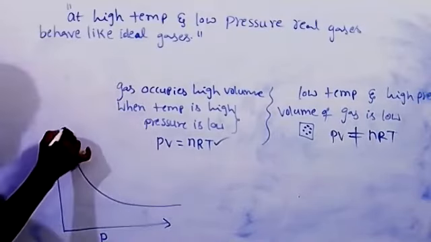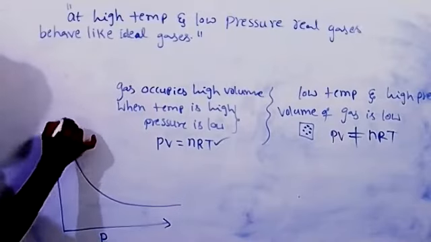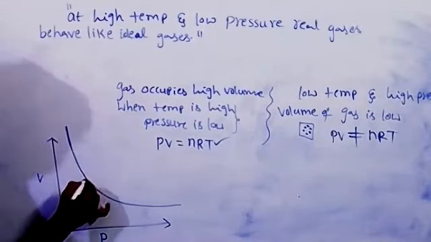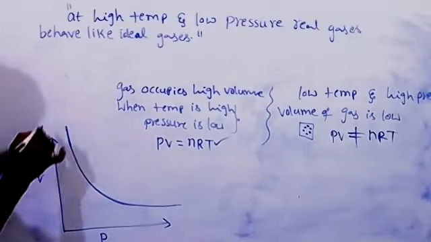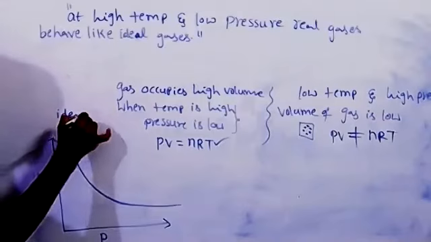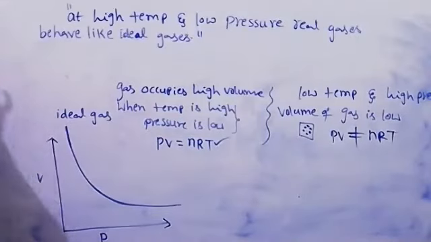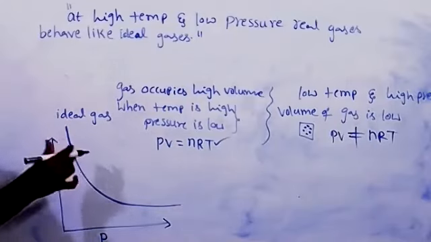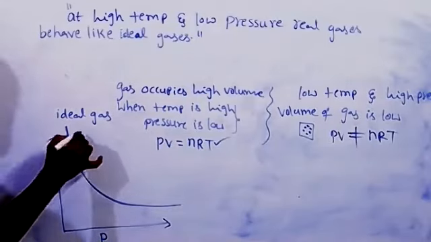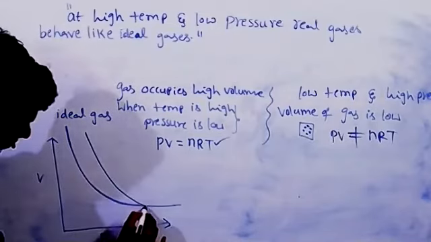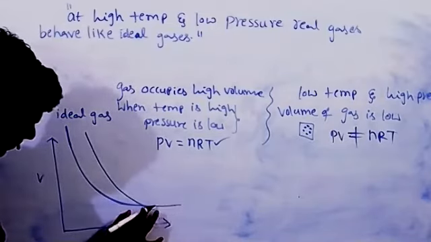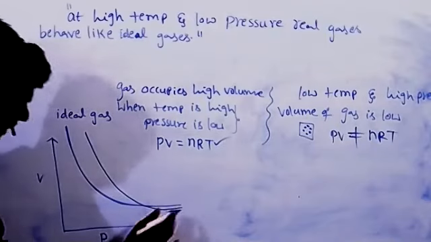So this is the ideal gas curve. This is the real gas.